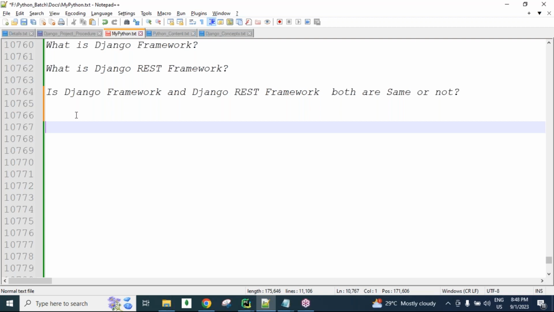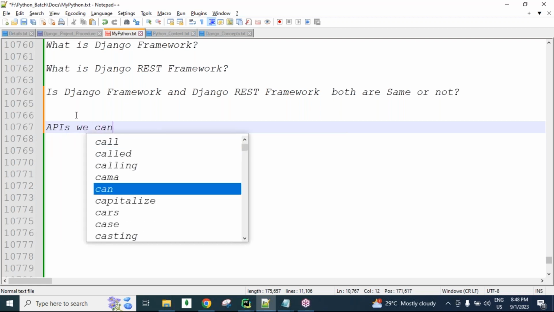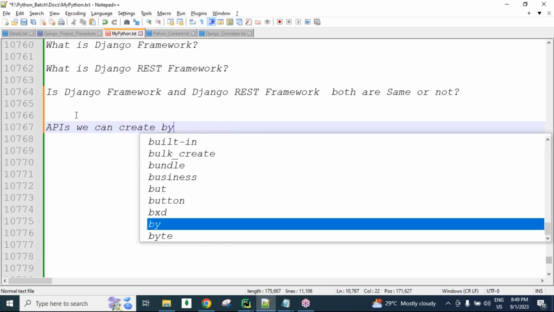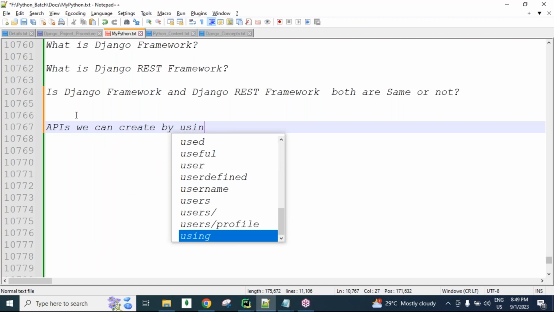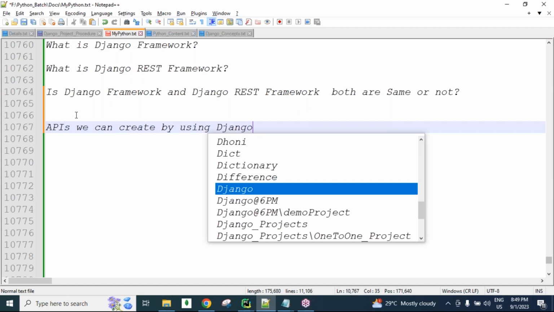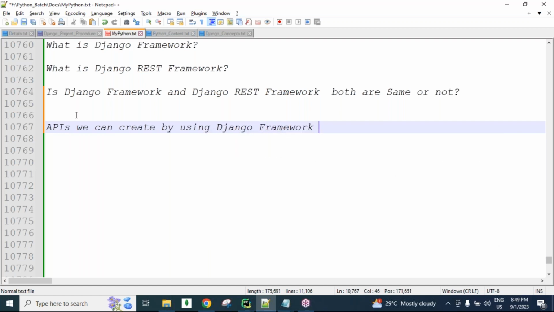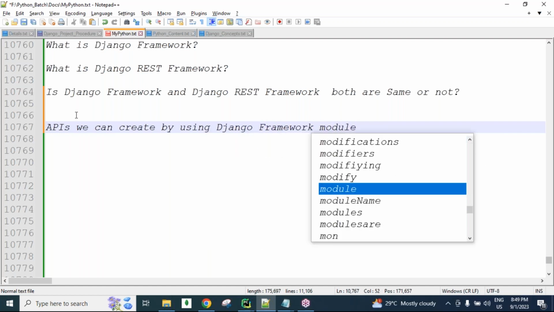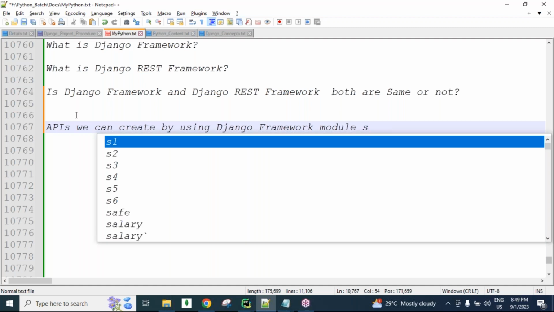APIs we can create using pure Django also, guys, by using Django framework related modules.